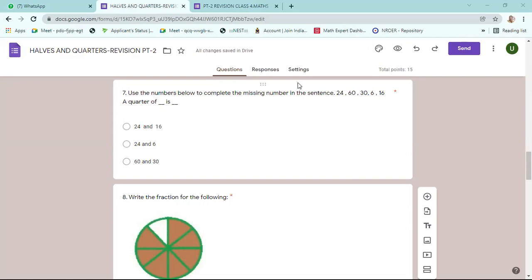Sir, 24 and 6 is the right answer, because a quarter of 24 is 6. Quarter means 1/4, making 4 parts. A quarter means nothing but dividing by 4. 24 divided by 4 is 6. So the second option is correct.